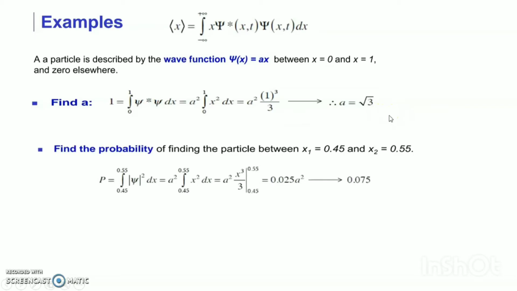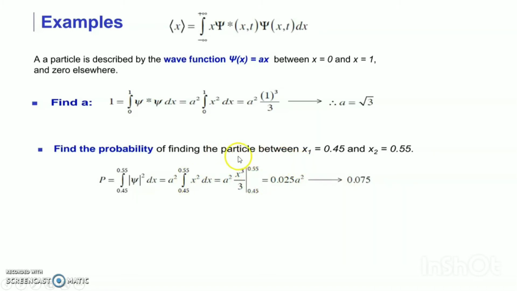This is the problem: find the probability P between 0.45 and 0.55, which is the integral of the modulus of psi squared. It equals a squared times the interval from 0.45 to 0.55, and I get this value.